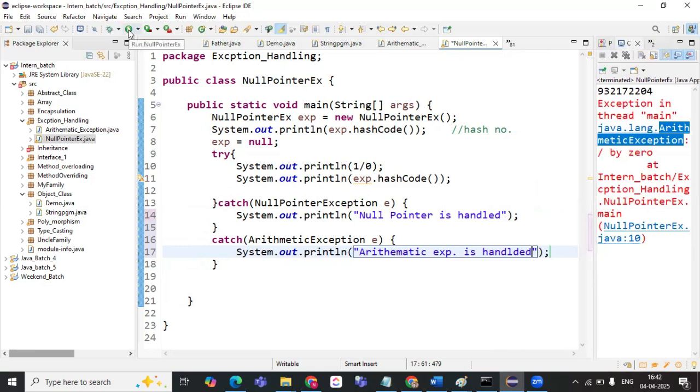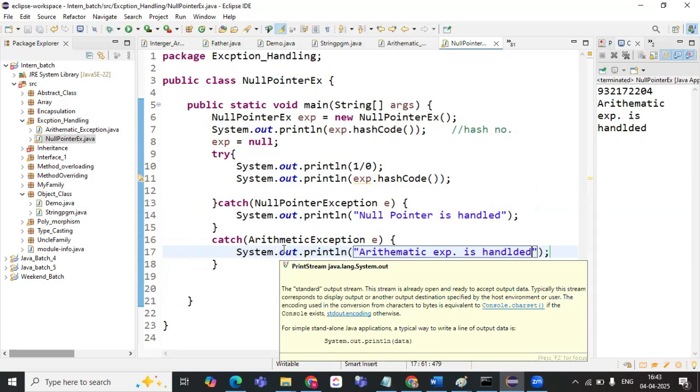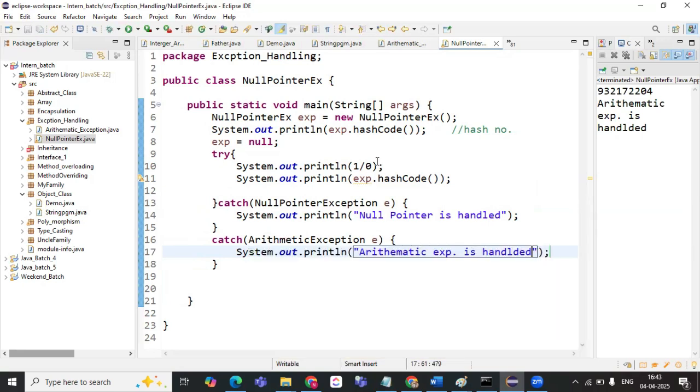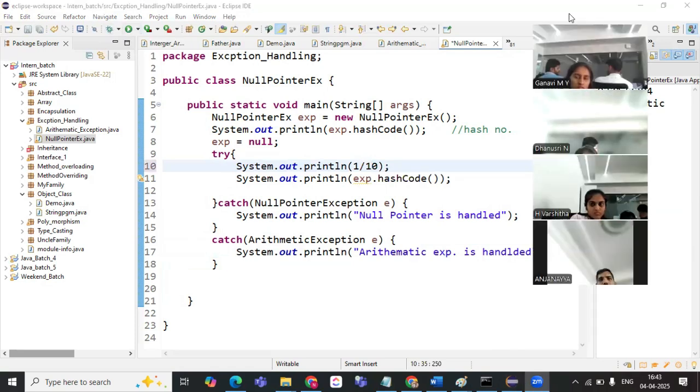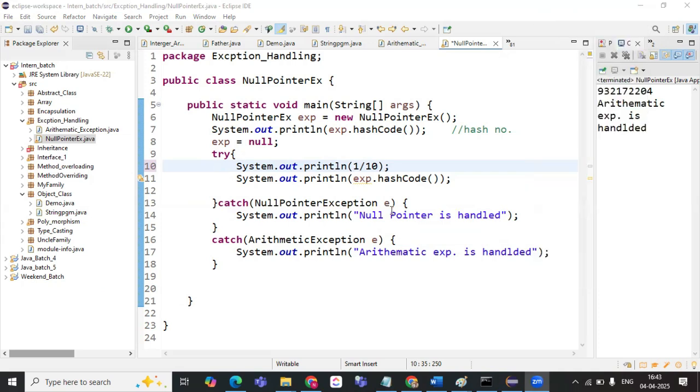Okay. So what happens if I run this program now? First, what type of exception is occurring? Here it is the arithmetic exception, right? So it will go to the particular catch block where it can handle that exception. Now, what kind of exception will occur in this program? The null pointer exception will occur here, right? So if I run this program, 1 divided by 10 will be in decimal form, but both are in integer format. That is why we are getting it as 0.